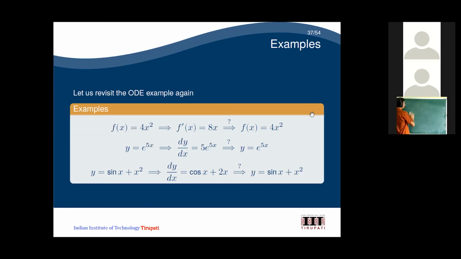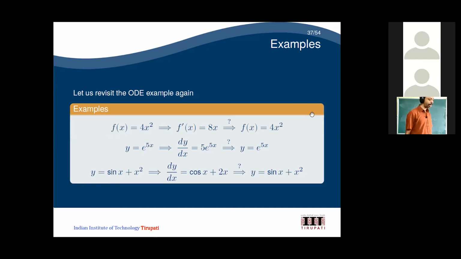So you have a function called f of x equal to 4x square. Now what is the derivative of this one? f dash of x, which is equal to 8x. Now suppose f dash of x equal to 8x is given. Then what is f of x? Will it be 4x square? It will be 4x square plus some arbitrary constant. That means it is not uniquely determined.